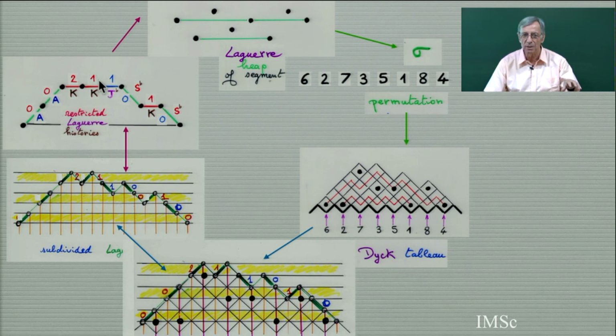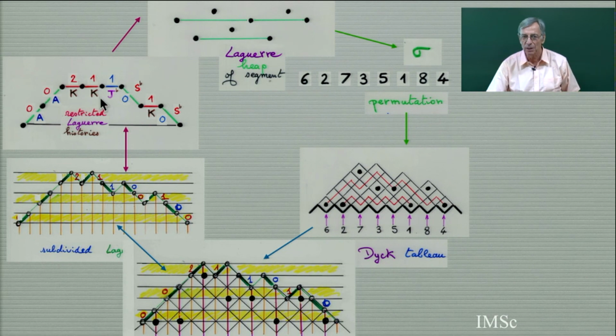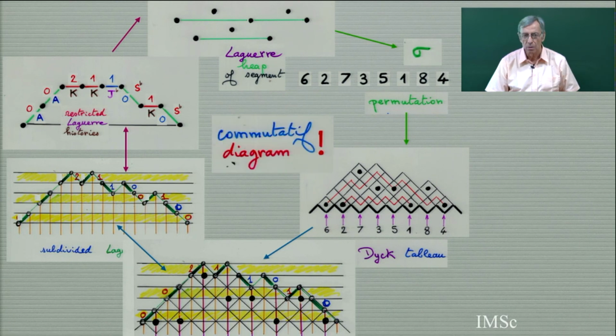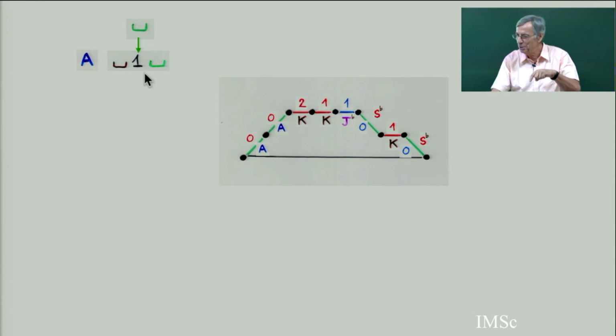So what is the relation? What is this permutation? We have constructed the permutation with subdivided Laguerre history, with involution, pairs of Hermite, etc. But we can construct the permutation also from this in a word notation. So if you take this restricted Laguerre history, then you can construct. Now I am going to change the construction. Instead of keeping the empty cell on the left, I will keep it on the right. It's the same, it's a mirror image of the construction.